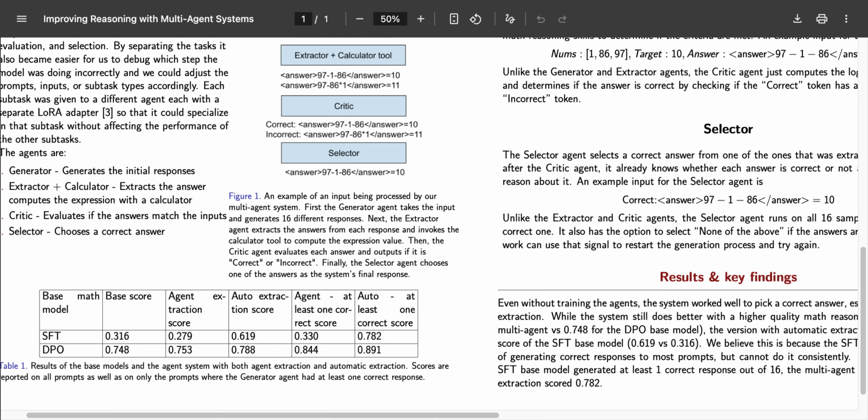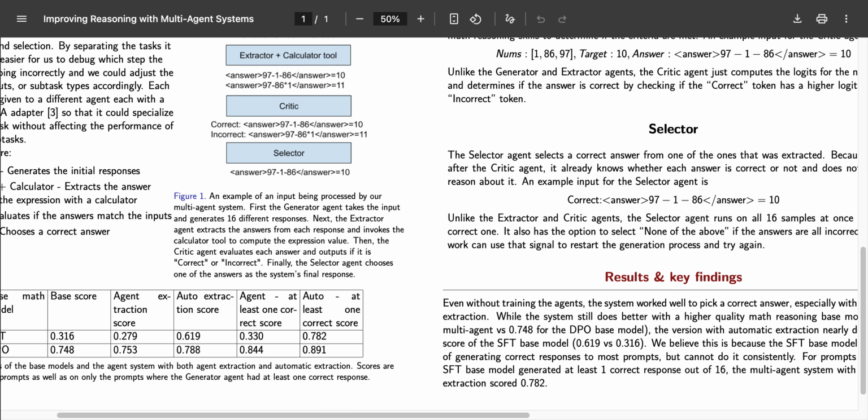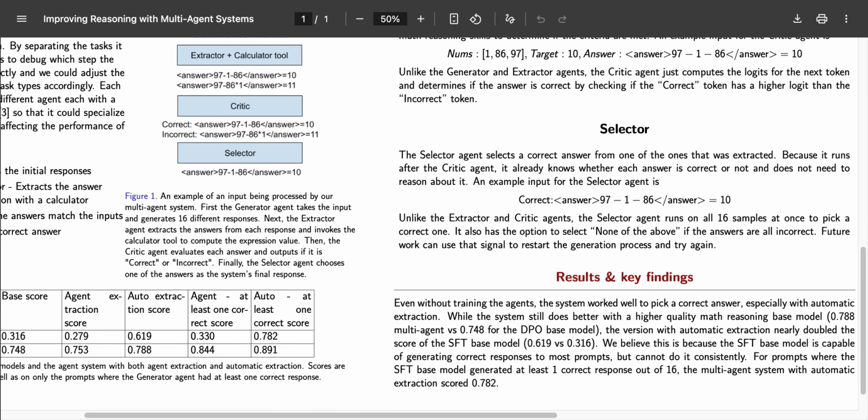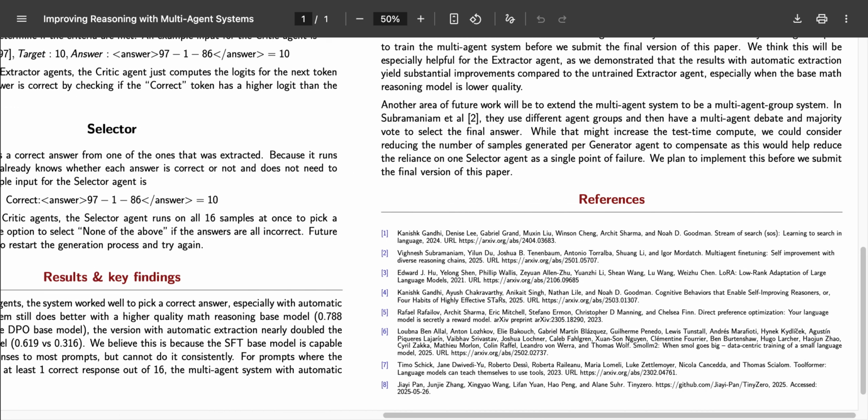With agent extraction, the system was similar or slightly worse to the base reasoning model. With automatic extraction, we saw substantial improvements, especially for the SFT base, which improved from a score of 0.32 to 0.62. We believe it's because the SFT base is inconsistent and only sometimes generates good responses. Using 16 samples allows the multi-agent system to identify a good response.